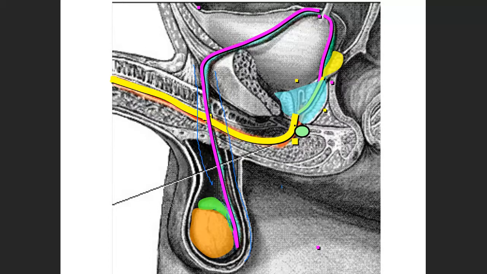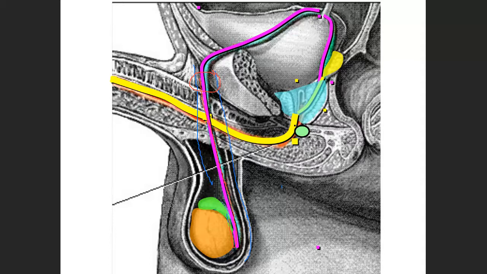This vas deferens, it is going here. So how is it going? Along with the spermatic cord. And then here you have a deep inguinal ring. It goes inside the deep inguinal ring like this, and here it is going on the medial side of inferior epigastric artery.